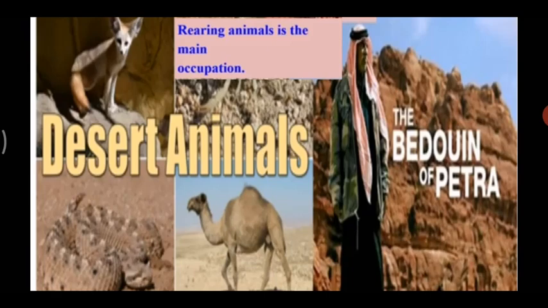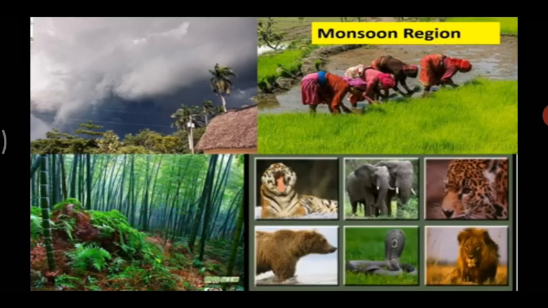So their needs are fulfilled through the animals. And as there is less water, agriculture will be confined to where there is a small patch of water or valley. So they grow crops, but only in that place where you will find water. Okay. Now, children, we studied the different natural regions.